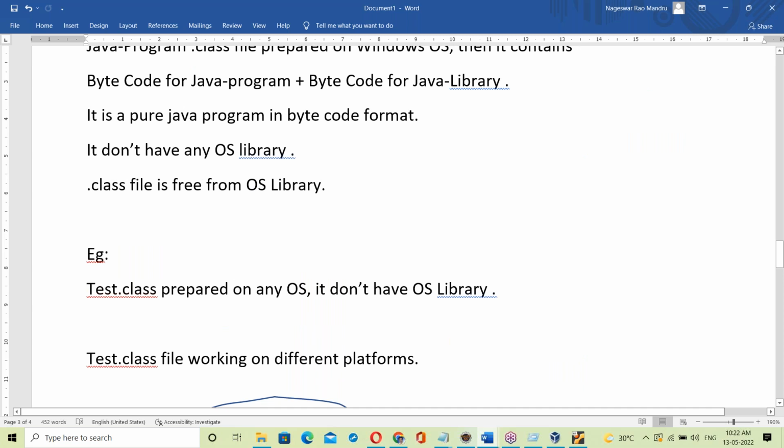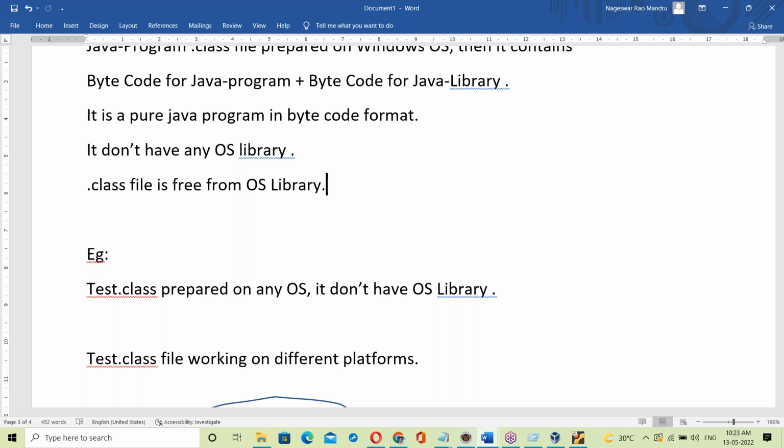See, generally, no trainer will explain this kind of topic, I'm sure. To explain it, that person must first have exe file knowledge, embedded C knowledge, even voice knowledge. So to understand this topic, in the last two classes all the prerequisites were explained.